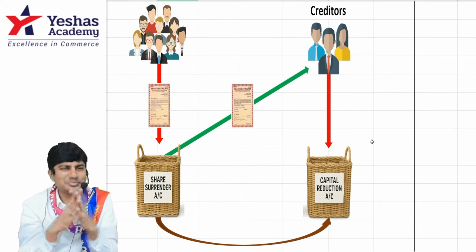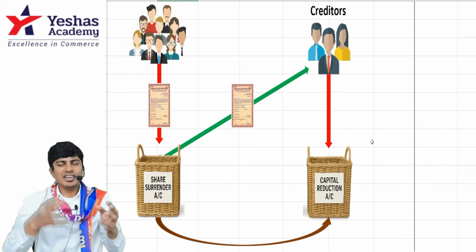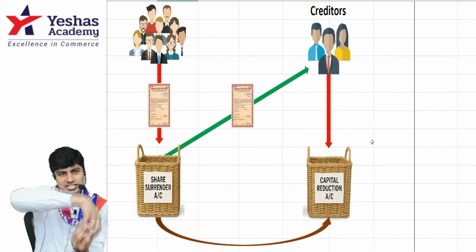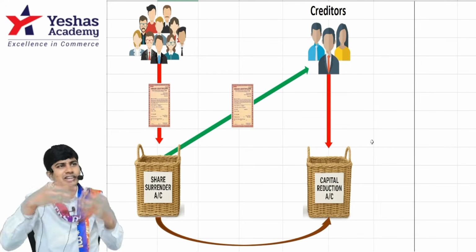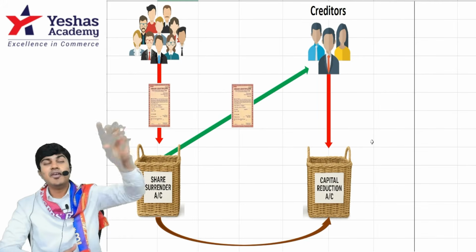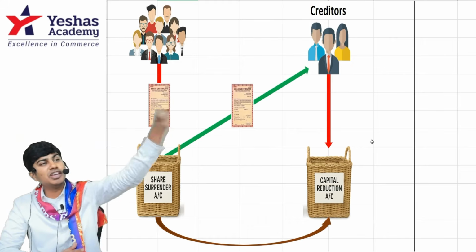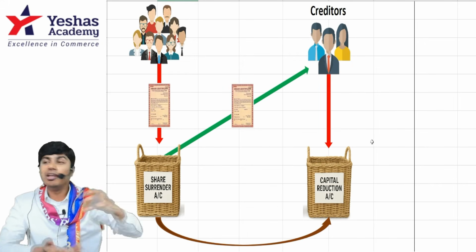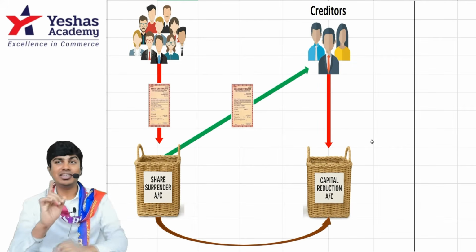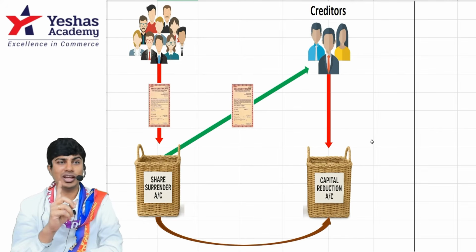No entry. Why? When I receive the shares and put them in share surrender, within that share surrender account it is changing from equity to preference or preference to equity. It's with me only. No entry. I'll write the entry only when I issue. When I issue, if I issue equity share capital, I'll create equity share capital. If I issue preference shares, I'll create preference share capital. That's it. This is a trick. Don't get stuck here. Don't give the wrong answer.